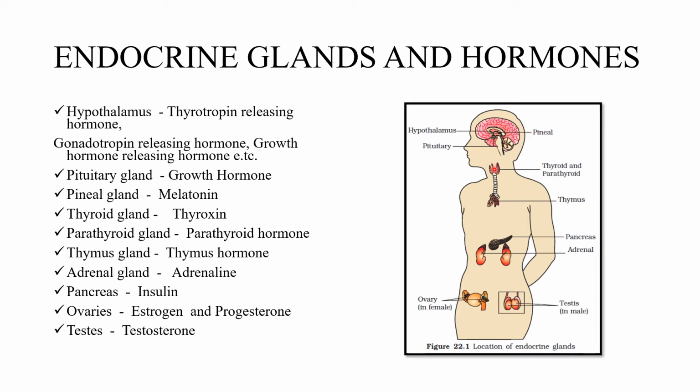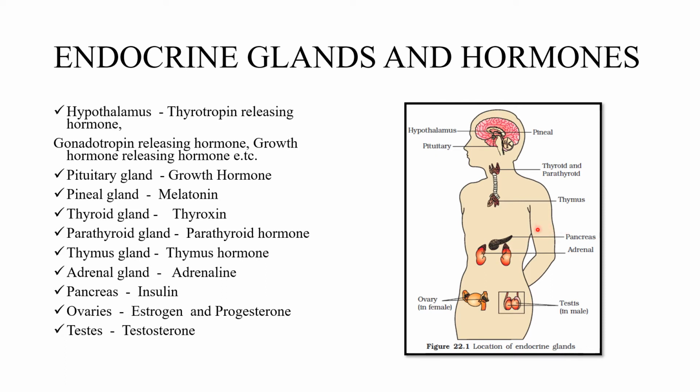Then below that you can see the trachea. Above the trachea or either side of the trachea, thyroid gland and parathyroid glands are present. Then below that you can see thymus gland, then pancreas. Pancreas acts as endocrine as well as exocrine.